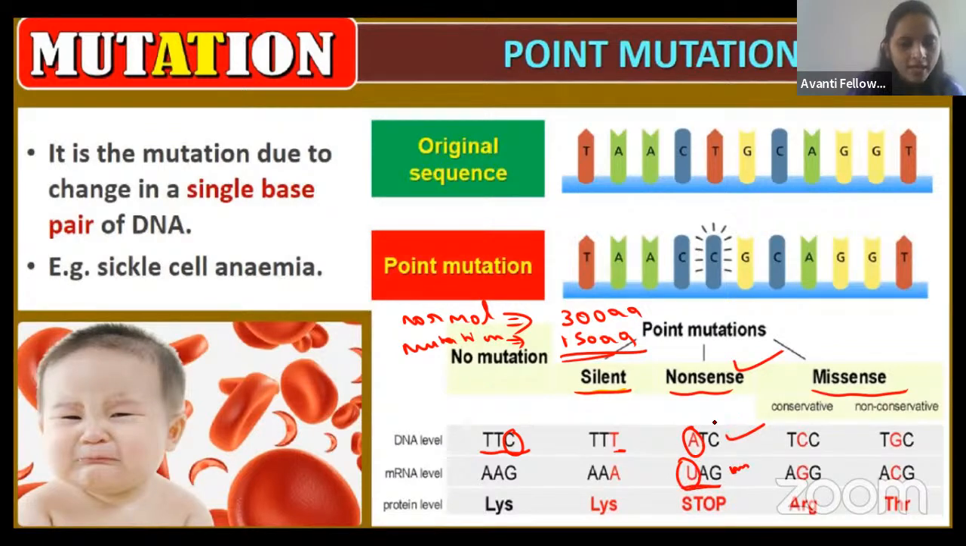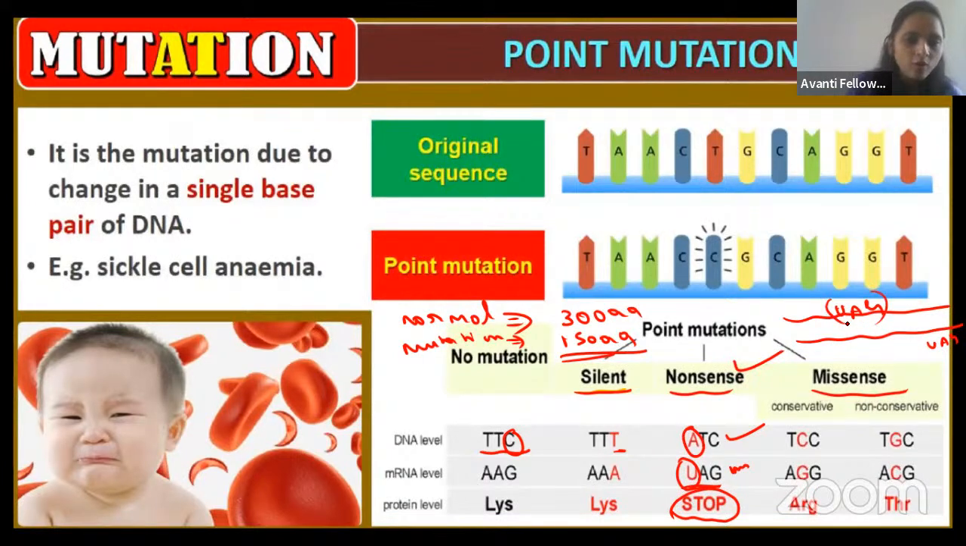So here it should code something, right? But what happens here? It is leading to the stop codon. The mRNA has to synthesize, but in between, a stop codon is inserted. UAG is normally at the last position, but here some mutation happened that leads to the stop codon in the middle only.